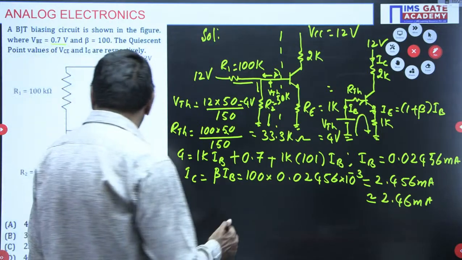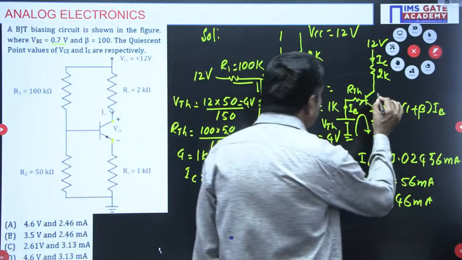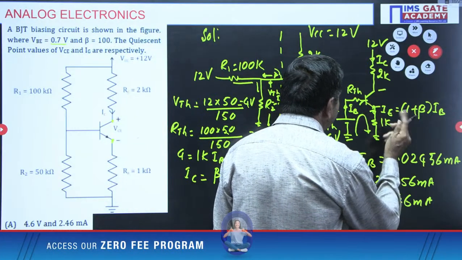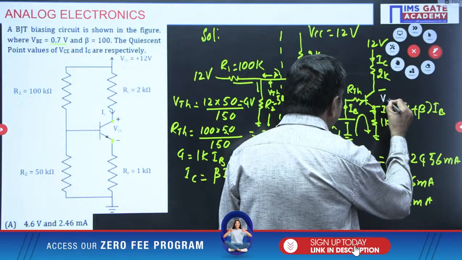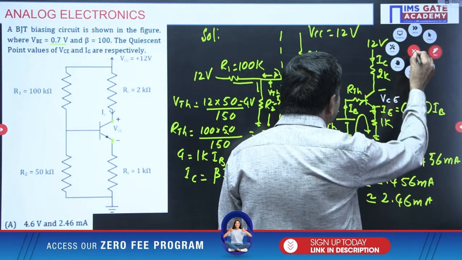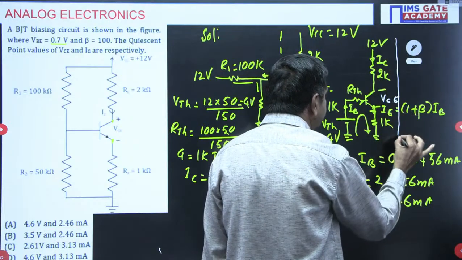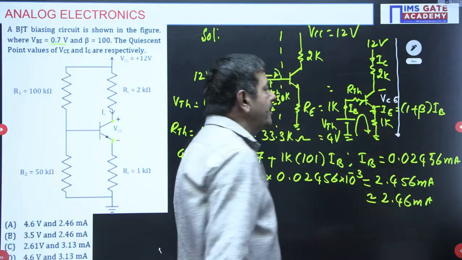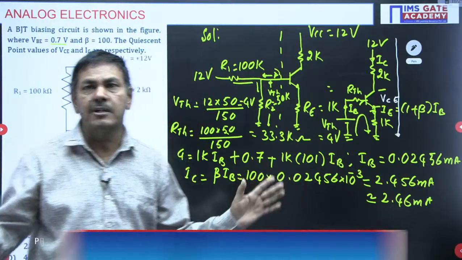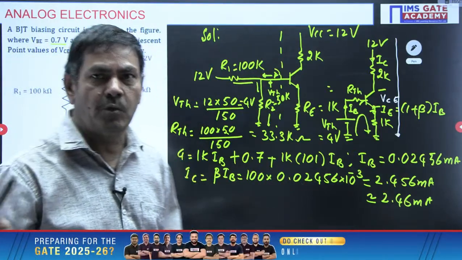After getting the IC value, we need to find the VCE value. I want this voltage VCE. To find this voltage, what do you need to do? You must apply the KVL from top to bottom, no other way. Only by this method can you find its value. Understand my point? No other way is possible here.